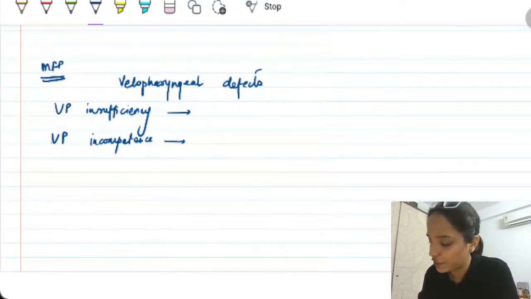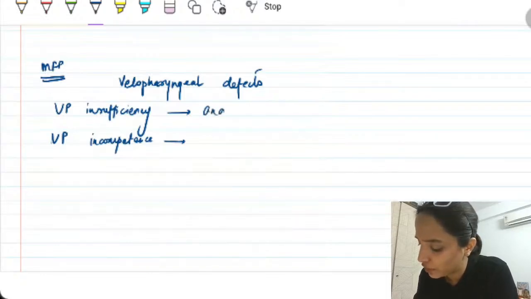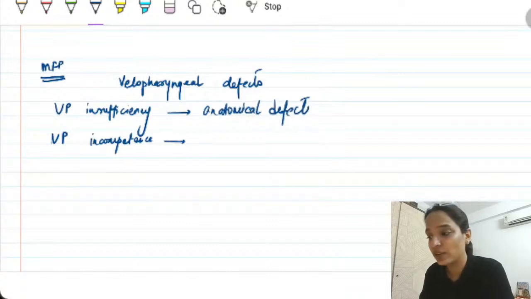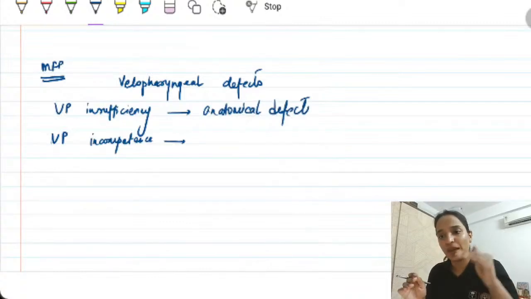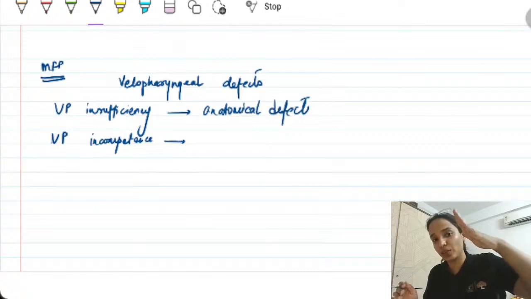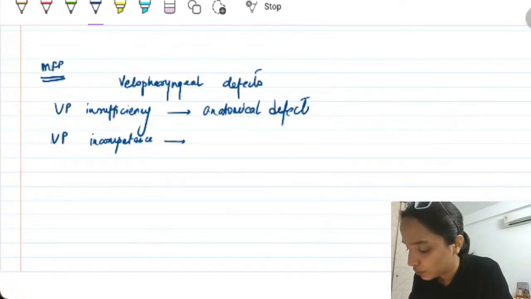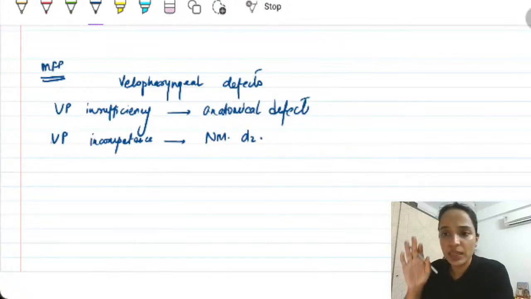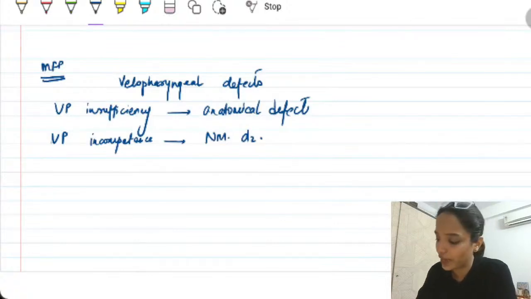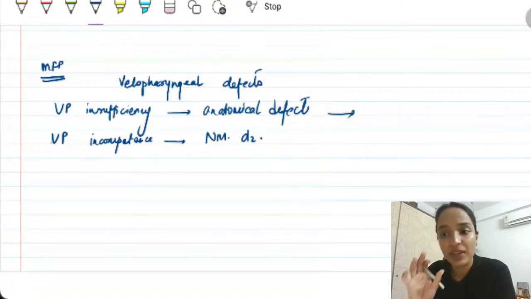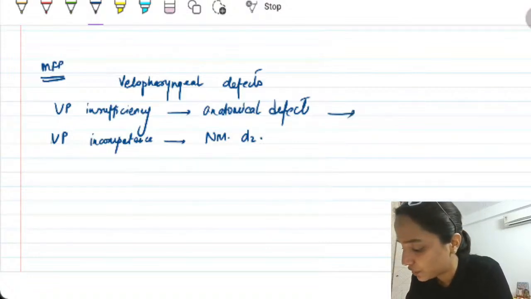When we say insufficiency, we are talking about anatomical defects. That means there is some sort of cleft present. Incompetence means soft palate is drooping. It is not able to elevate itself. So maybe it's due to some neuromuscular disorder. It is drooping. It is not able to elevate itself. Since you have a cleft here, you need to obturate the cleft for insufficiency.